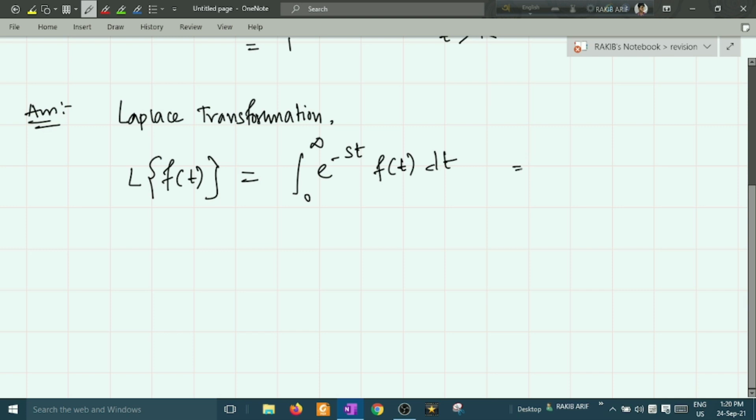After doing this integration, you will be in the other domain, the domain which is symbolized by s.